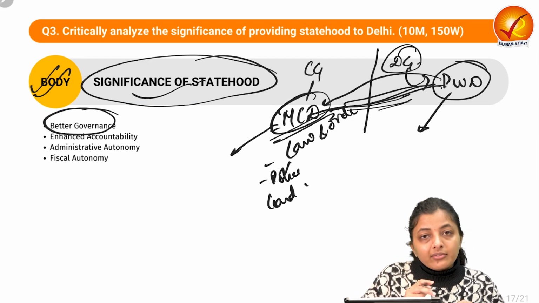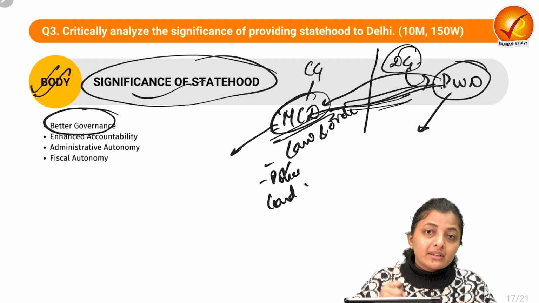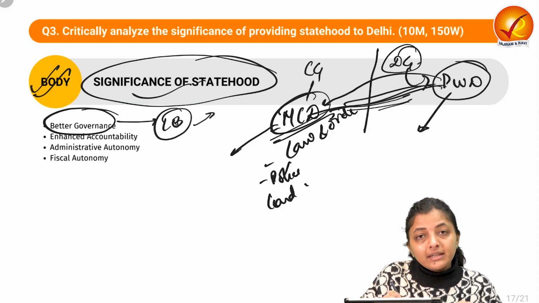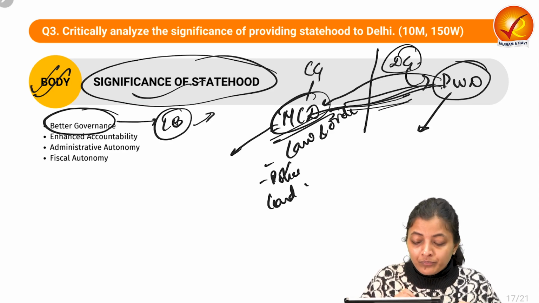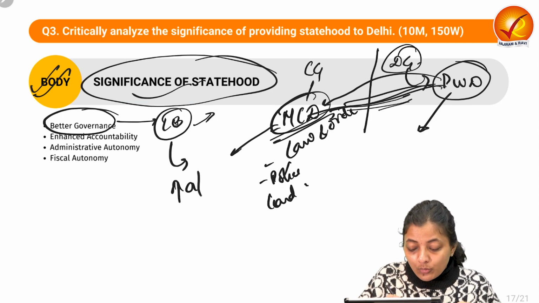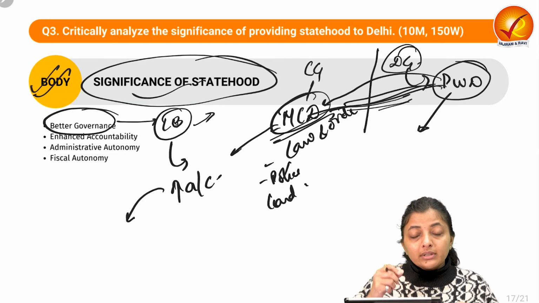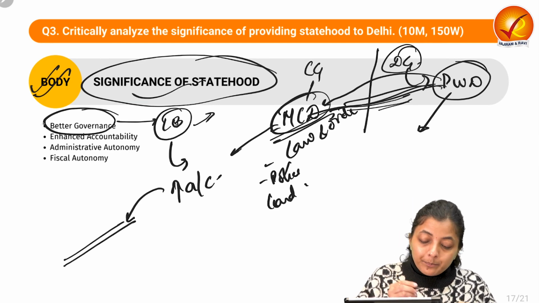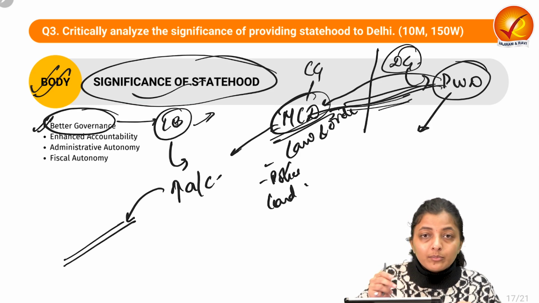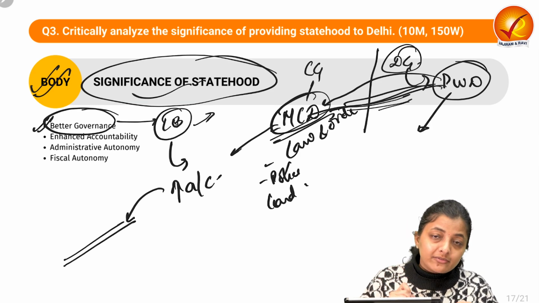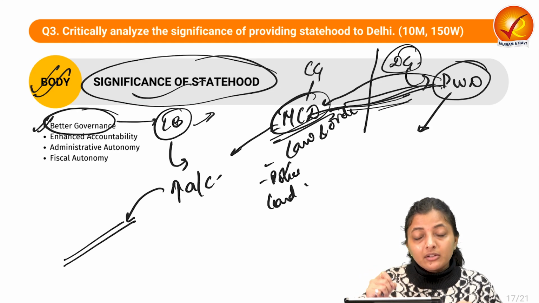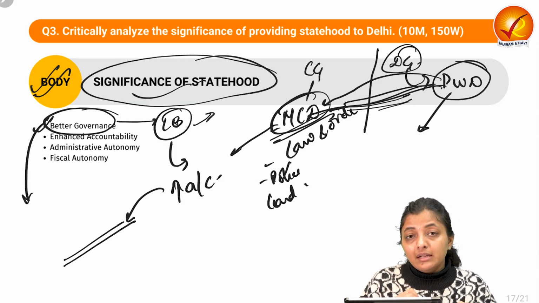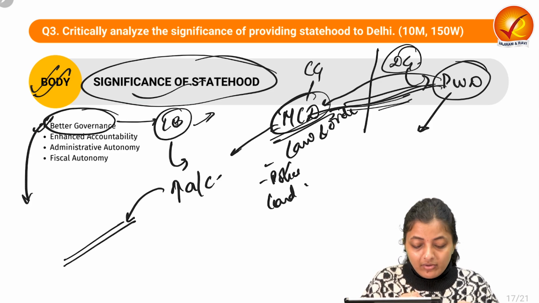So if we give statehood to Delhi, all these conflicts will be resolved, because the local bodies will directly report to the Delhi government, and there will be increased accountability as well, because they have to directly deal with the people, so they can do more welfare for the people. Better governance would be there. No parallel bodies, no parallel governance. For the same matter or for different matters, there are multiple bodies doing the governance. This results in inefficiencies in governance.